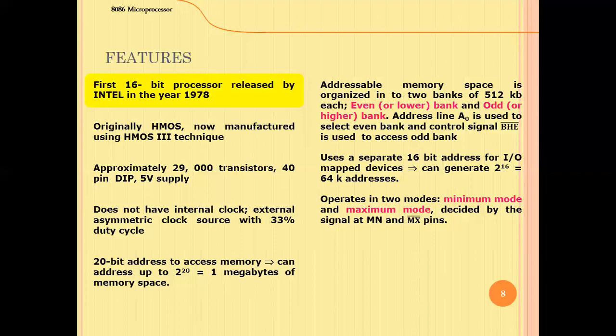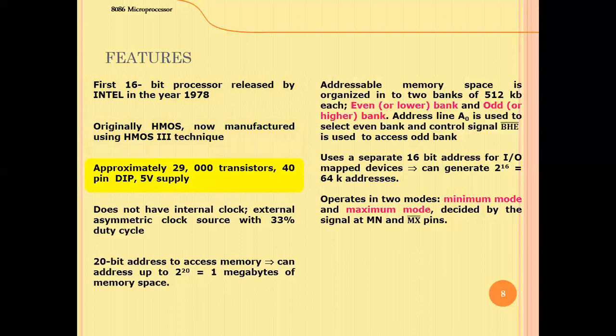It is developed based on HMOS technology. Like CMOS technology and NMOS technology, there is one more technology called hybrid MOS technology, which is an advancement of the NMOS technology. This technology is used for developing this microprocessor, and it contains around 29,000 transistors.